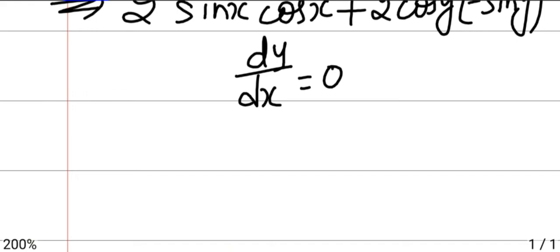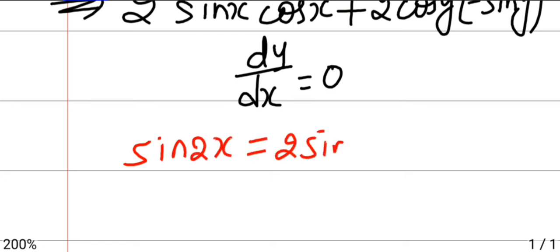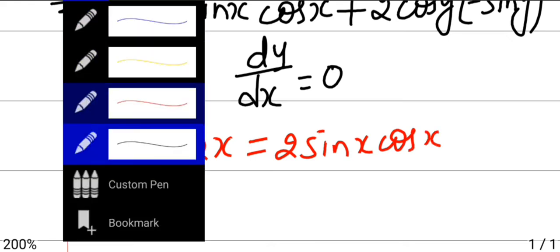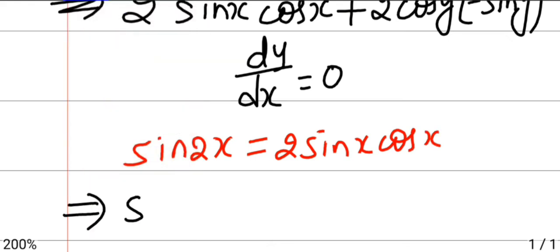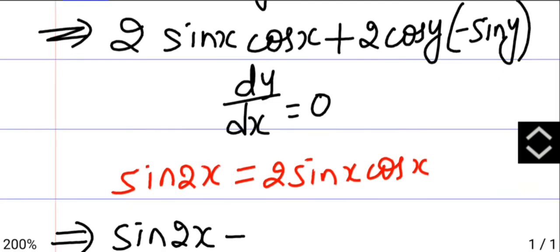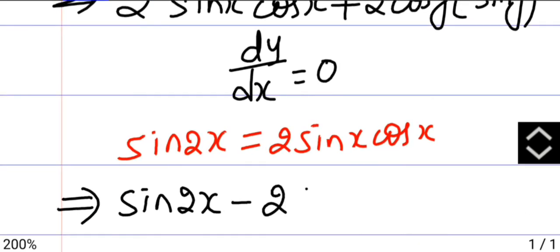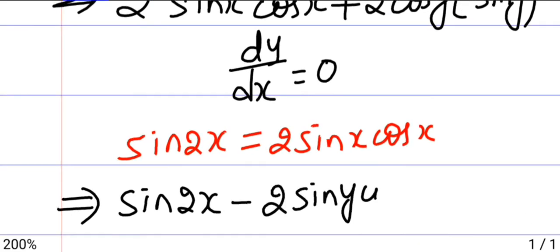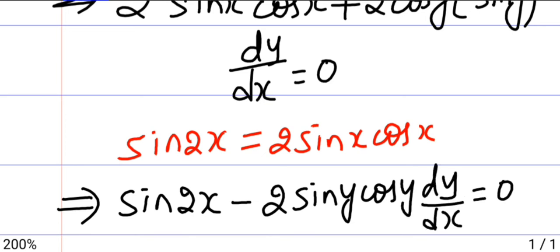We have another formula called sin 2x is 2 sin x cos x. So we'll use this formula. For the above one, we get sin 2x plus into minus is minus 2 sin y cos y dy by dx is 0.